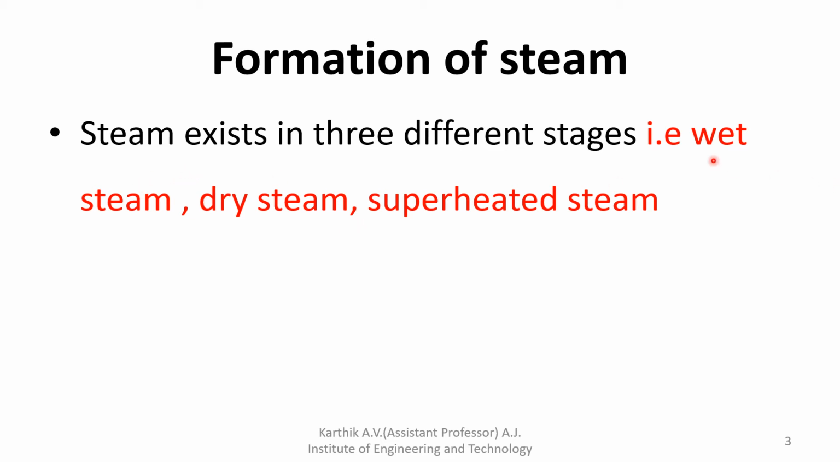So steam has different stages: wet steam, dry steam, as well as superheated steam. Wet steam is water-mixed steam. Some water particles are present in the steam, and that type of steam is called wet steam. The wet steam density is higher than the dry steam density, because it contains some amount of water particles.